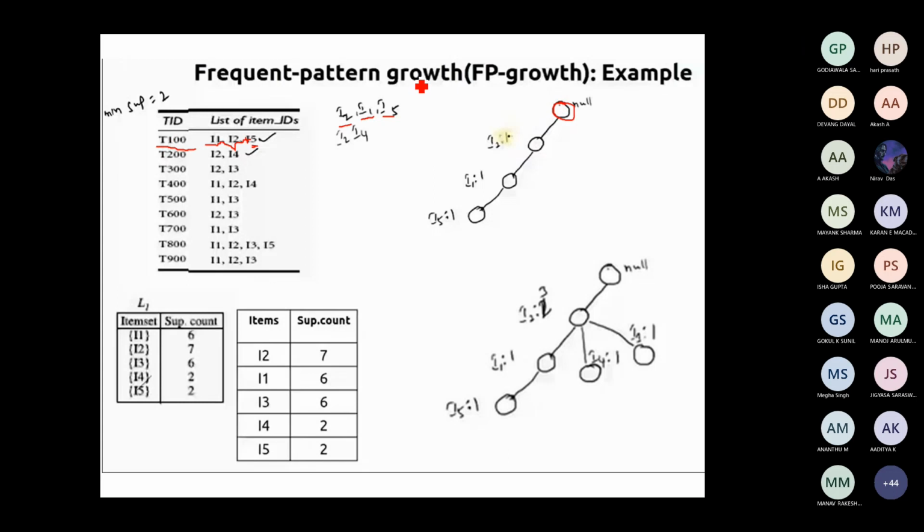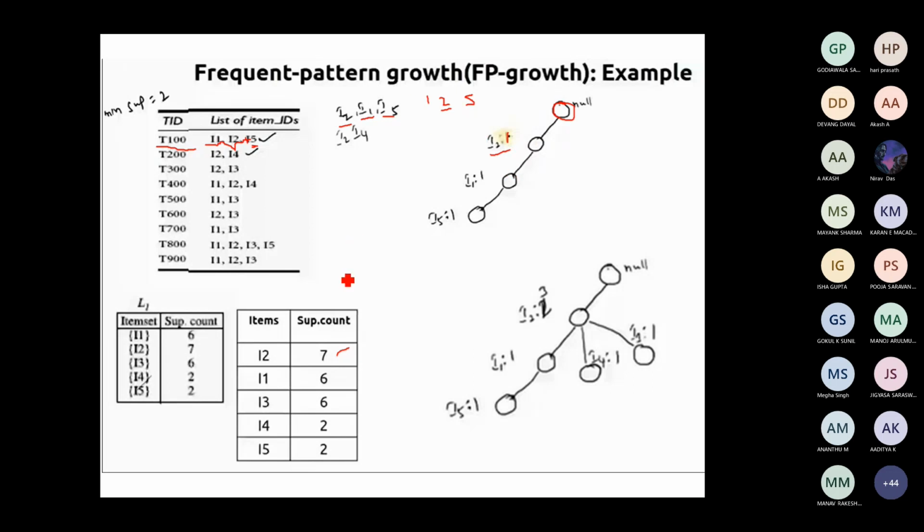We do have I1, I2, and I5. I2 has the highest support, so it should be I2. Whenever you encounter an item in your tree, you make its count 1. Okay, item I2, its count is 1.